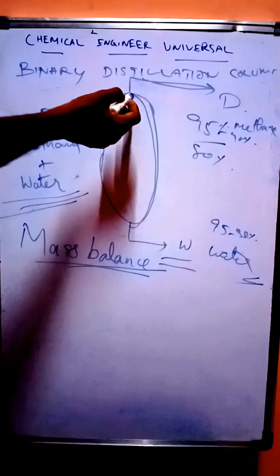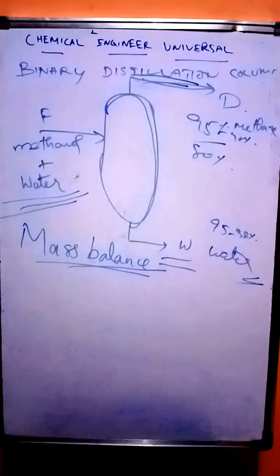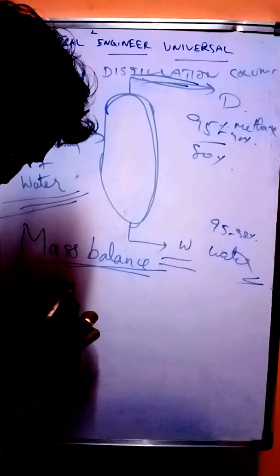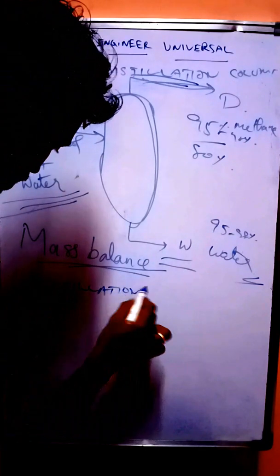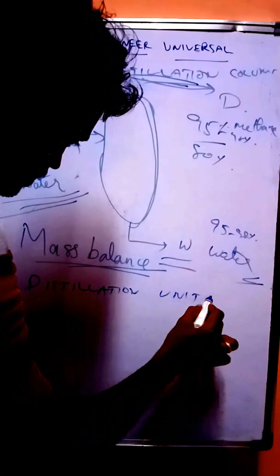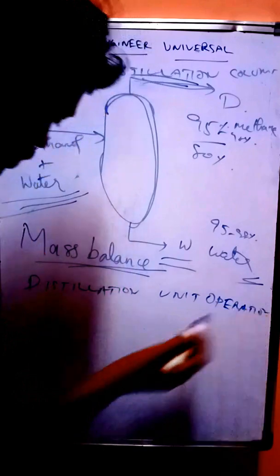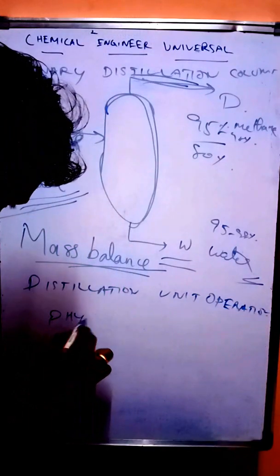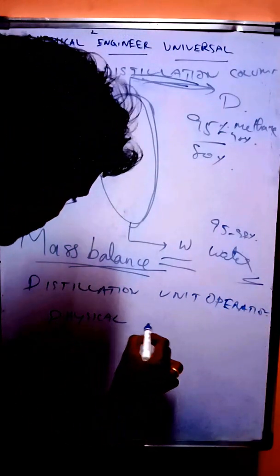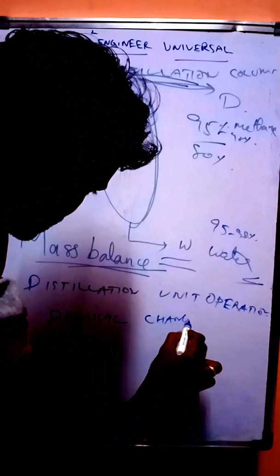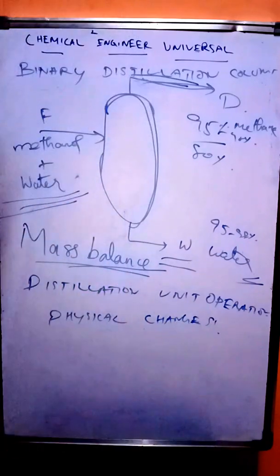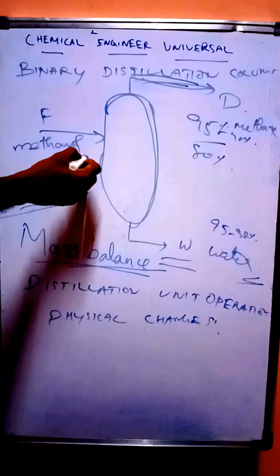For the case of distillation, it is only a unit operation. Distillation is a unit operation. It's not a unit process, because only physical changes are happening.